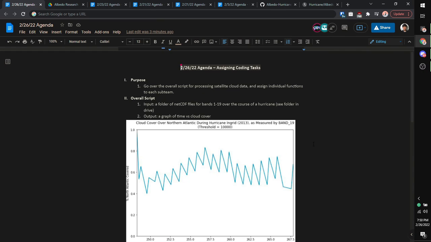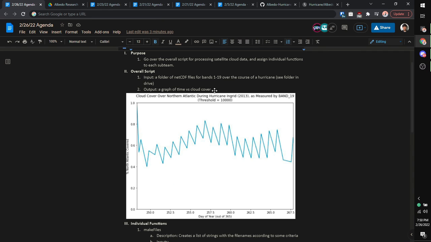I'll assign this to you guys, and over the next week or 2 weeks, you'll write up some code, put it together on Google Colab, and hopefully by the end we'll have something that we can get the nice graphs on. So that's the overall purpose, point 1. Point 2 is defining what this overall script is doing.